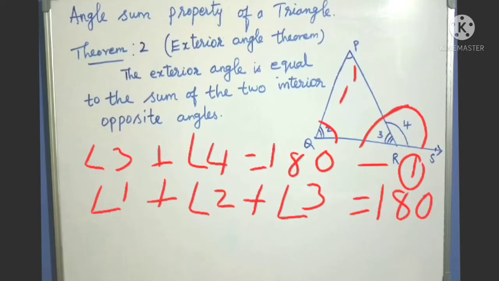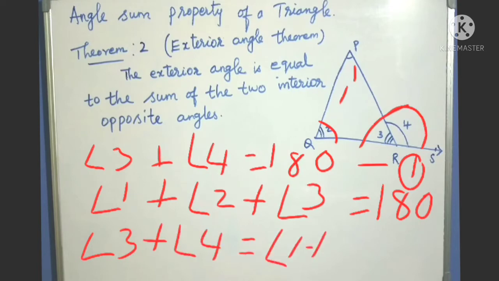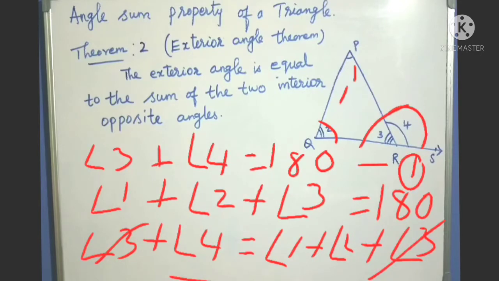So the sum of these three angles is 180 because of the interior angle theorem. See that equations 1 and 2, their right-hand sides are equal. Right-hand side equal means left-hand side is also equal, by Axiom 1. So angle 3 plus angle 4 equals angle 1 plus angle 2 plus angle 3. Angle 3 cancels, so angle 4 equals angle 1 plus angle 2. That is what we wanted to prove: angle 4, the exterior angle, is equal to the sum of angles 1 and 2. That is the exterior angle theorem.